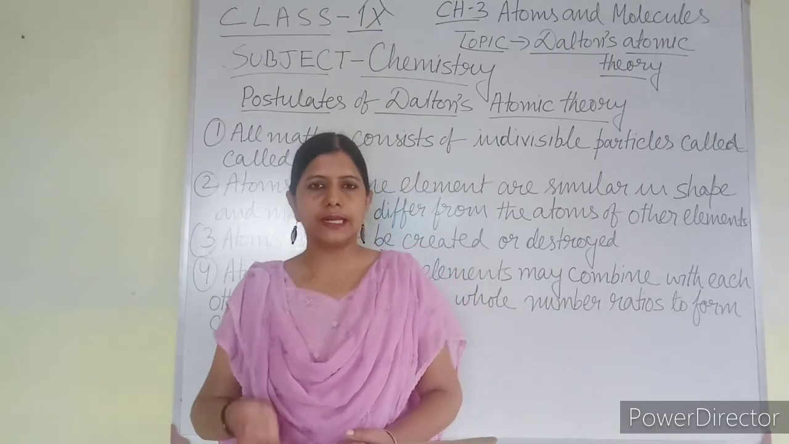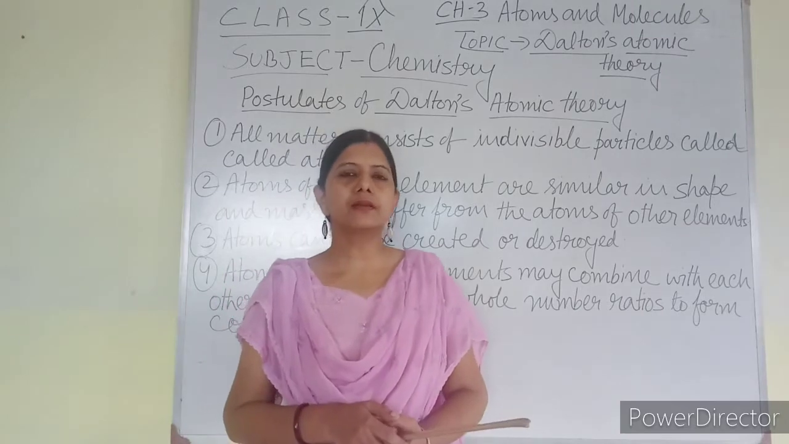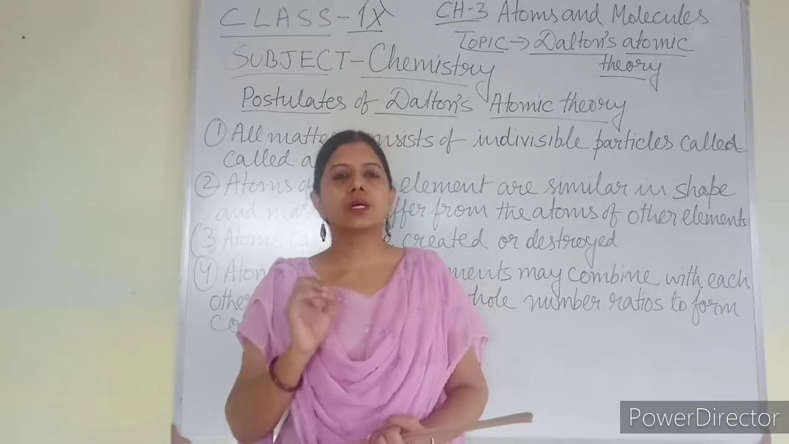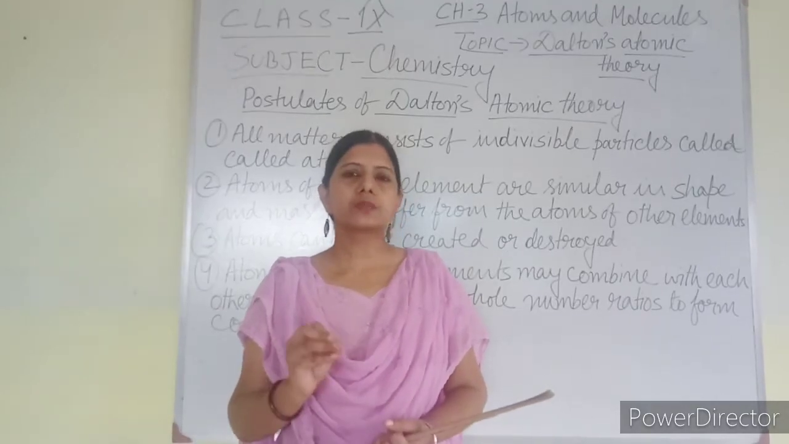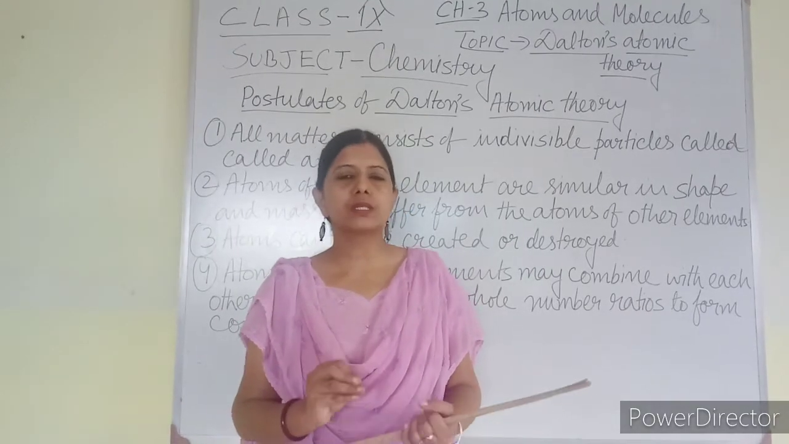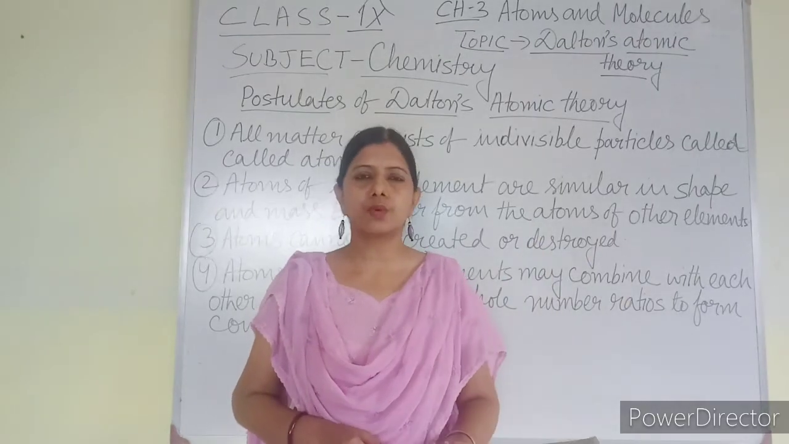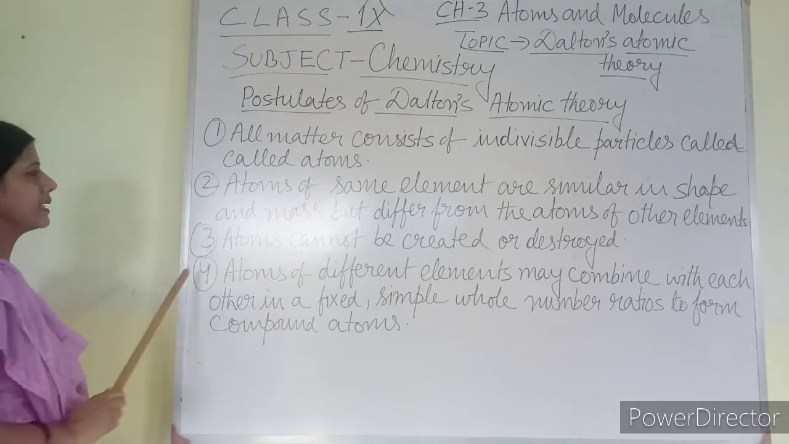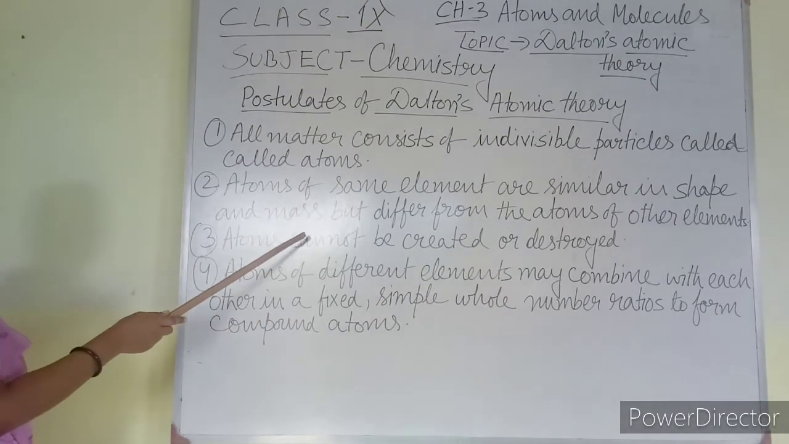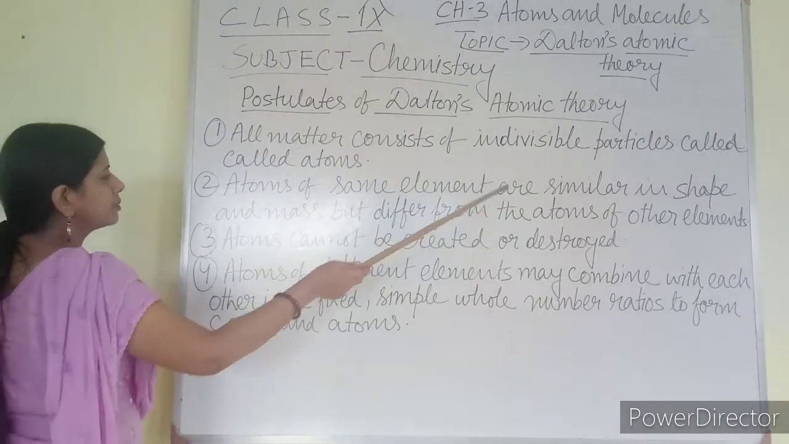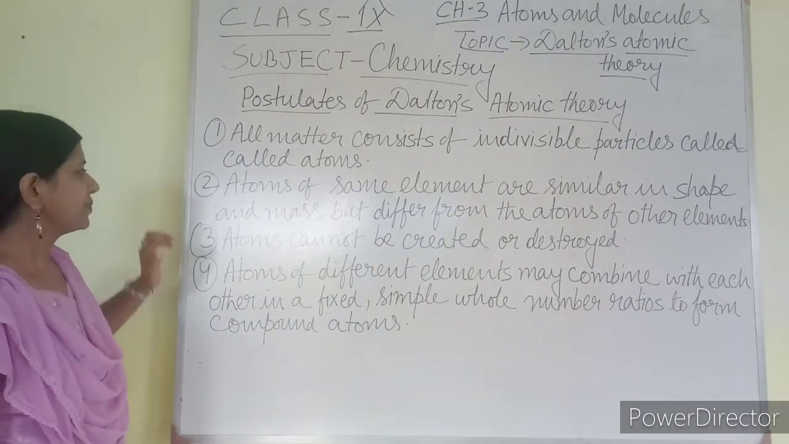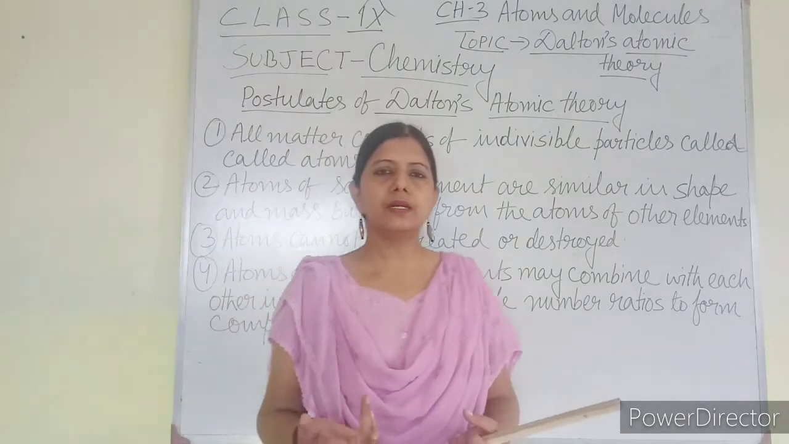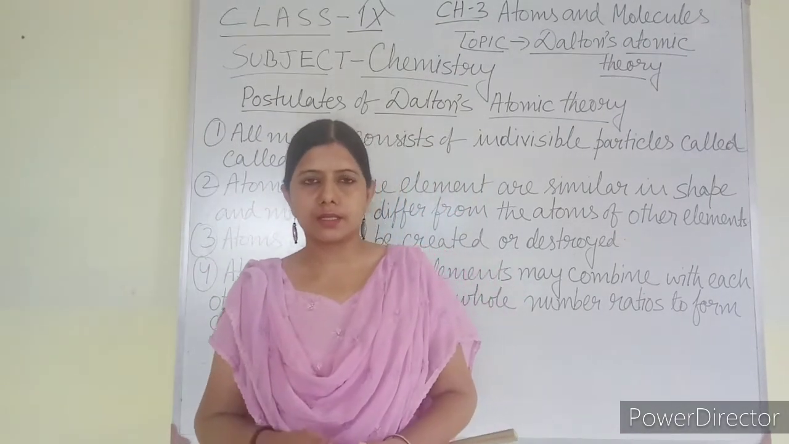Although later on atom can be divided into electron, proton and neutron, but at that time it was considered as the smallest particle of a matter, which is indivisible. So this is the first point of Dalton's atomic theory. Second point is atoms of same element are similar in shape and mass but differ from the atoms of other element. As you have learned earlier, matter is made up of elements, compounds or mixtures.